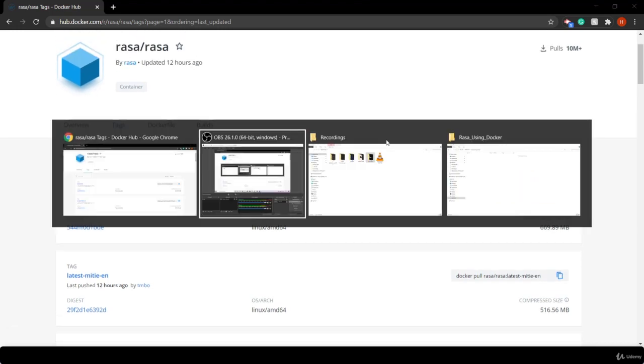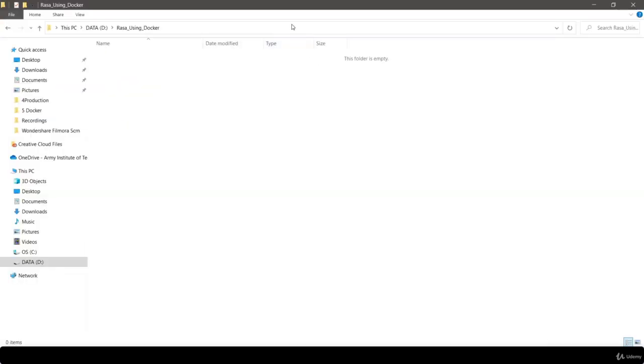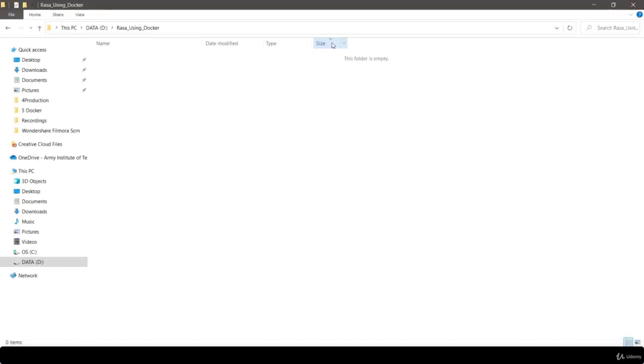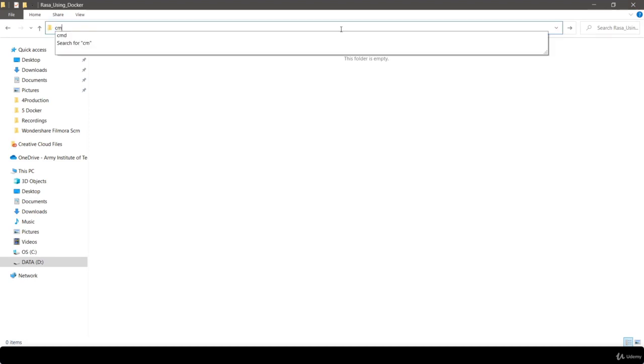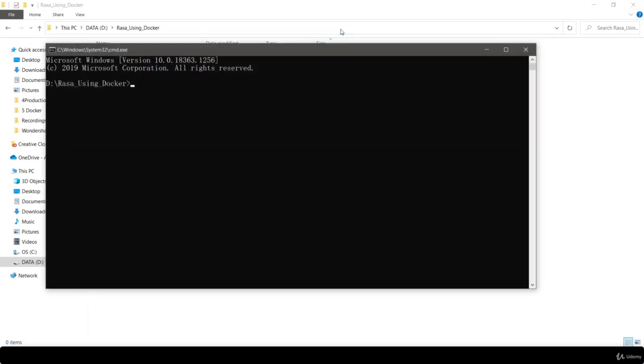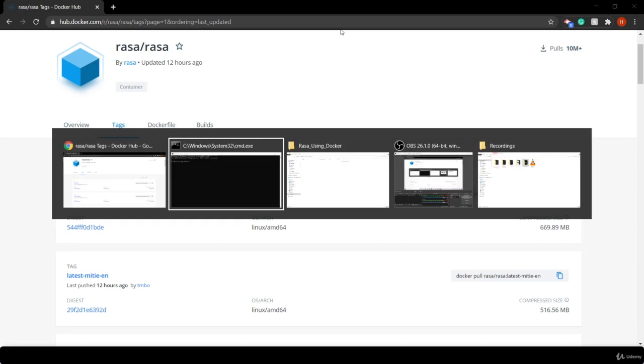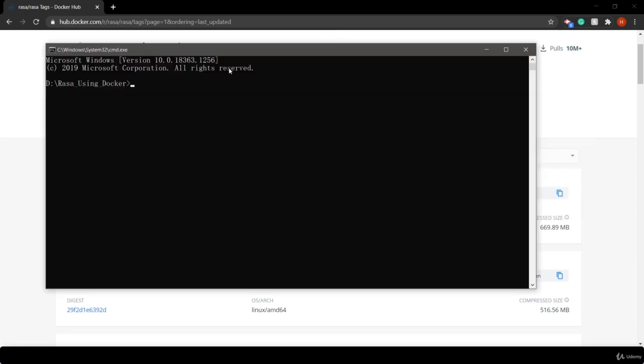Now let's go to the folder where we want to create our subdirectory files, and open a command prompt right here, and run the following command.